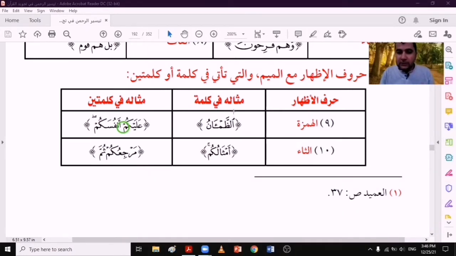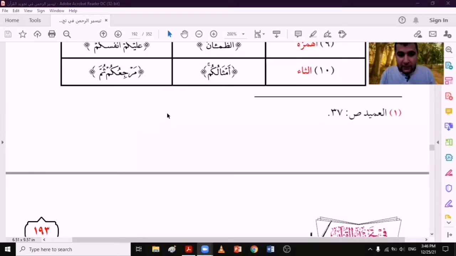And in one word as in الظمآن. Meem followed by hamza, so we should pronounce the meem clearly. And with the tha as in أمثالكم, and this is in one word. Between two words as in مرجعكم ثم. Meem ساكنة followed by tha, so we should pronounce the meem clearly.